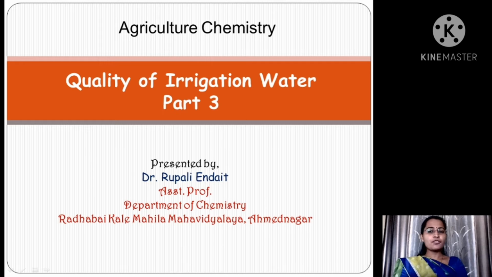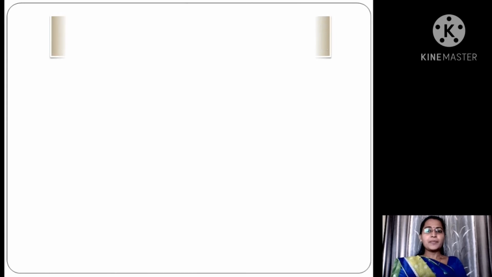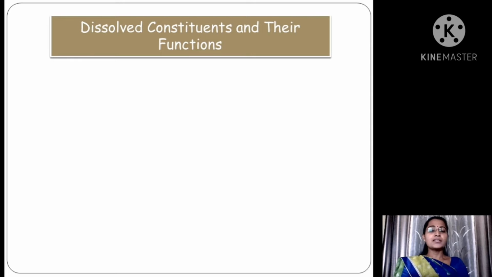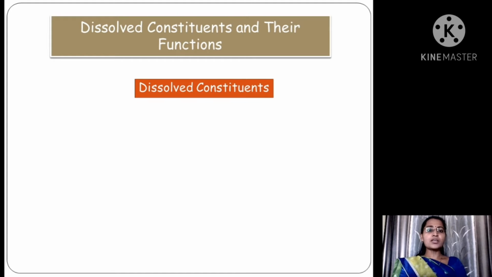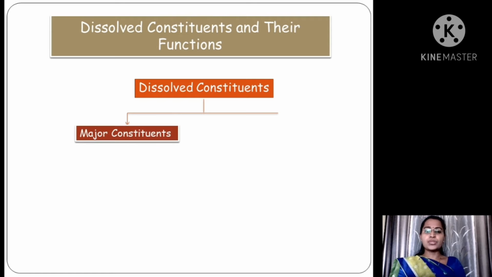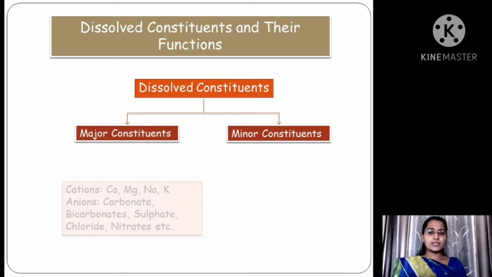And today we have focused on quality of irrigation water, part 3rd. In that, we want to see the dissolved constituents and their functions present in the irrigation water. Now, these dissolved constituents are basically divided into two types. The first class is major constituents, while the second is minor constituents.